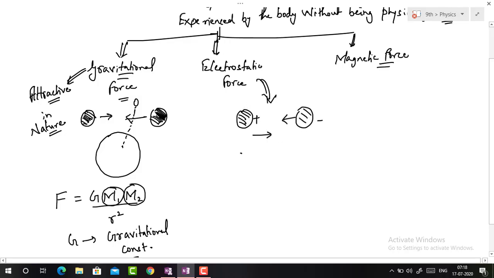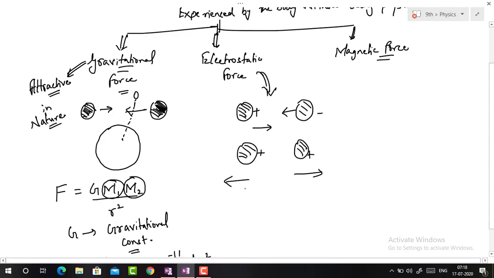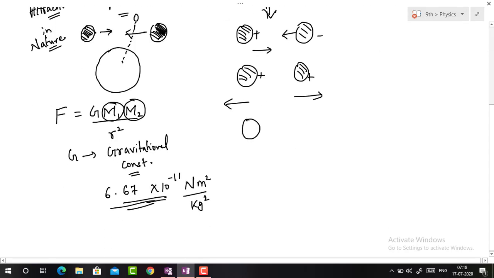Similarly, if both are positively charged, then we experience repulsion, and similar is the case when both are negatively charged. So when the particles have similar charges, there is repulsion, but when they have opposite charges, there is attraction.